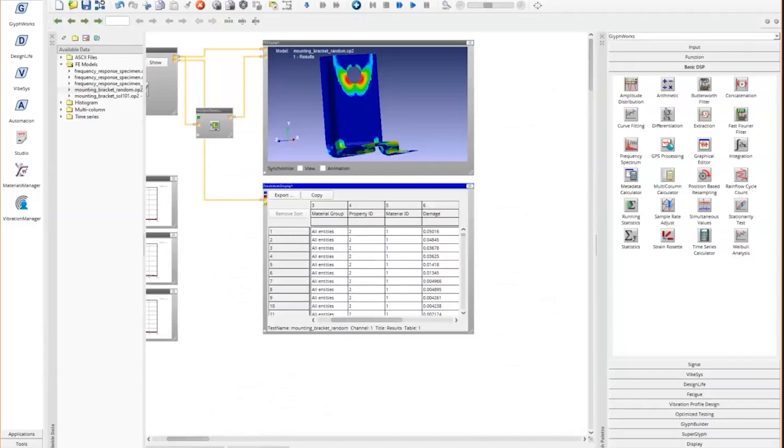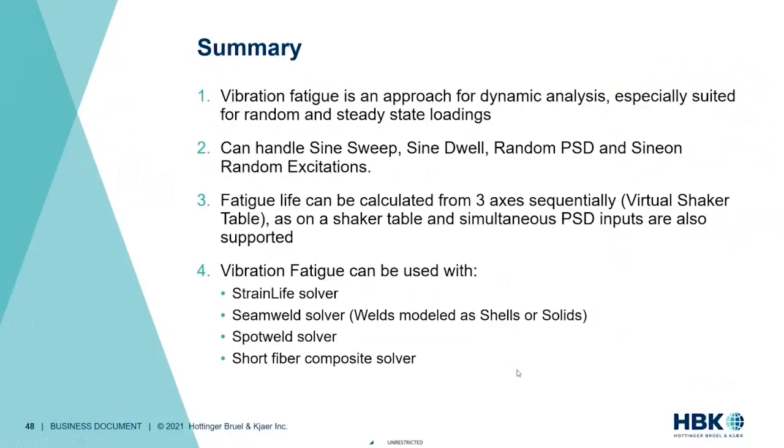So let's just quickly summarize and we'll open it up for Q&A. What we looked at today was vibration fatigue analysis using ENCODE Design Life, and we mainly focused on the frequency domain side of things for random and steady state loadings. ENCODE can handle sine sweep, sine dwell, random PSD, and sine on random.